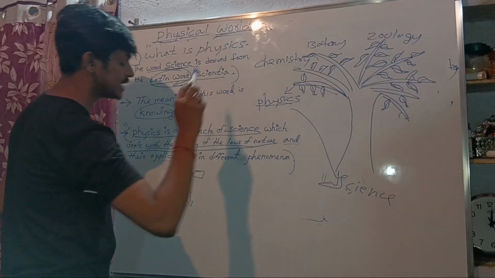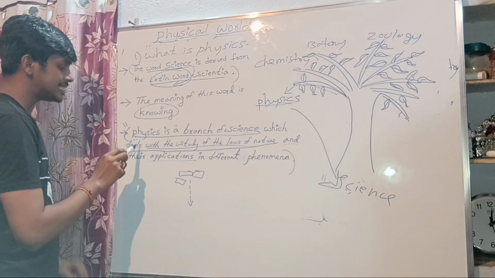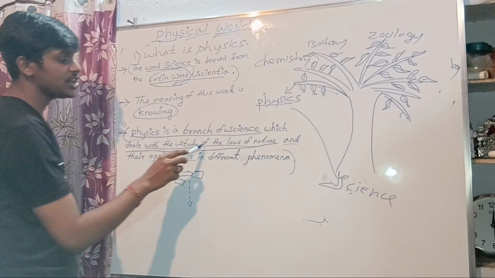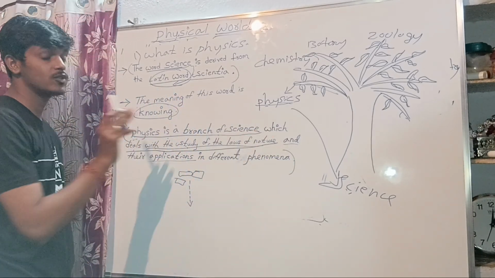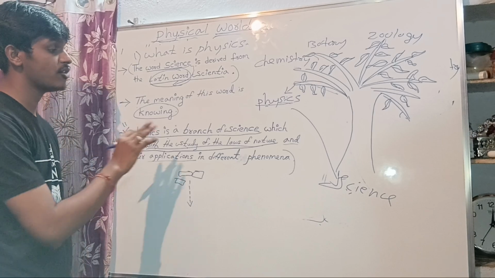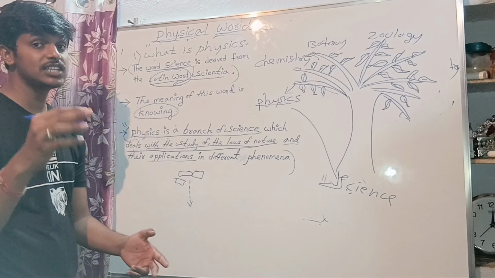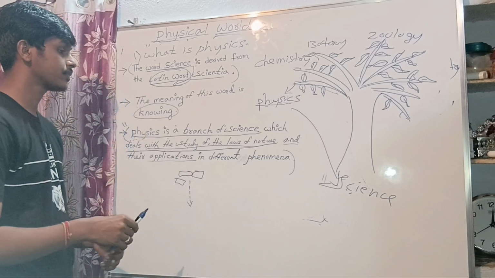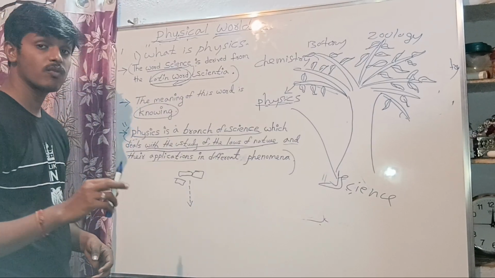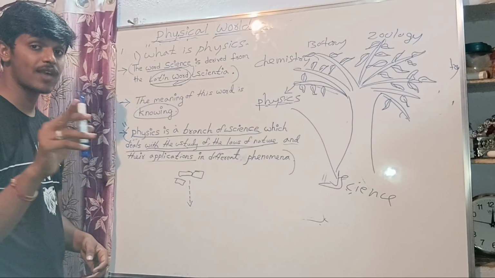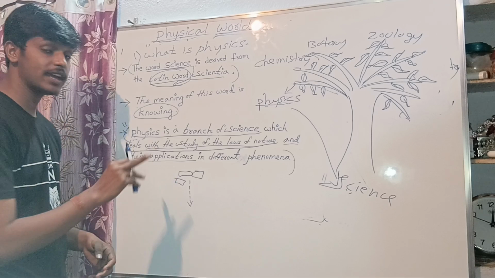Physics is a branch of science which deals with the study of the laws of nature. I already said why we have to know the laws of nature. And their applications also, like wireless communication, these are all examples.